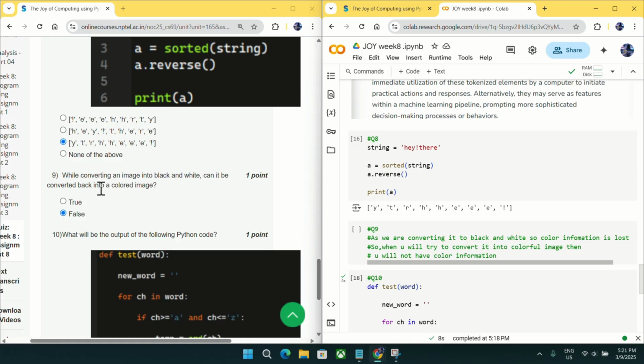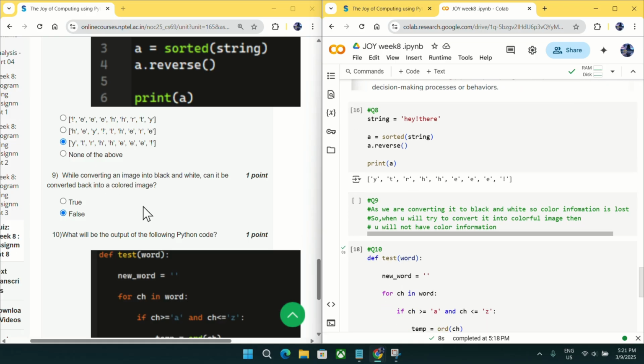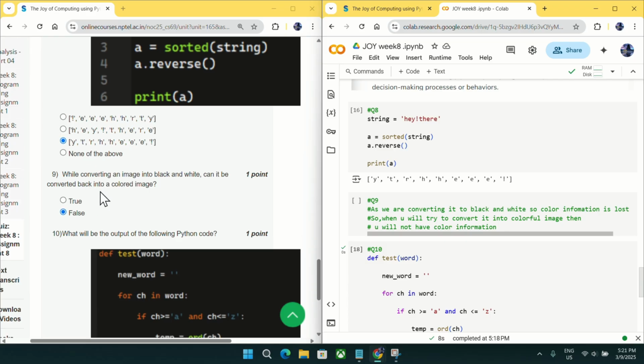And going to question number 9, while converting an image into black and white, can it be converted back into a colored image? So it is not possible. As you can see, as we are converting into black and white, the color information is already lost as we don't need it. And then when you try to convert it back into a colorful image, you will not have that colorful information, so it is not possible. So mark false as an answer for question number 9.